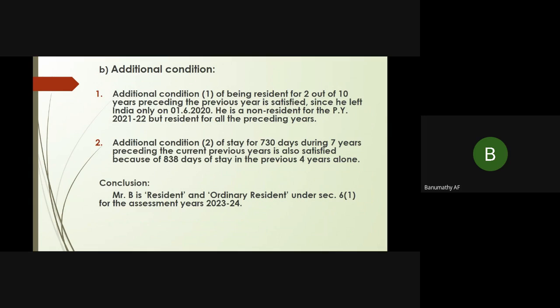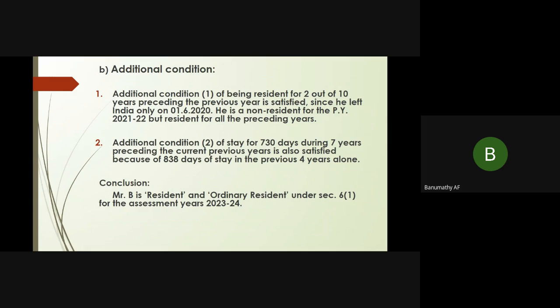Okay. What is the second additional condition? Stay for 730 days during 7 years preceding the previous year is also satisfied because of 838 days of stay in the previous 4 years alone. Yes, he satisfies even that. Why? In the 4 years preceding the previous year, he stayed for 838 days, which is more than 730.